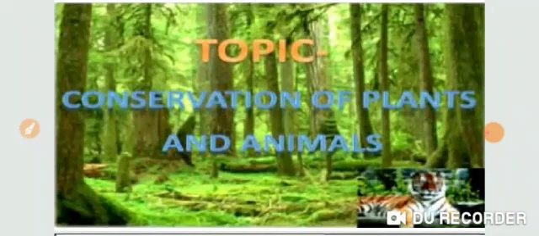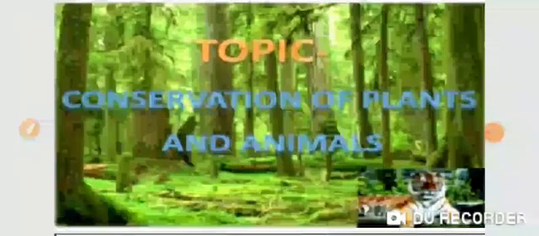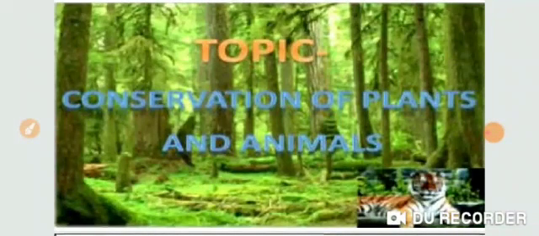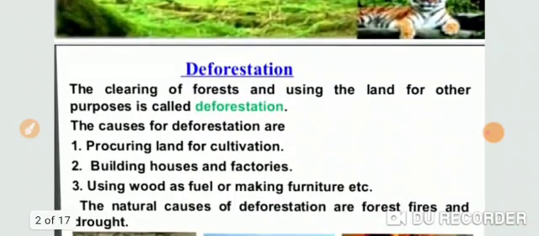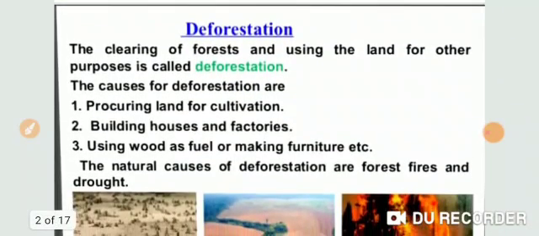What is the aim of our conservation? Through conservation, we preserve the quality of our environment, and secondly, we ensure a continuous availability of useful plants, animals, and other material for future generations. Today in this chapter we will discuss deforestation and its causes, what the consequences of deforestation are, and how we can conserve the forest and wildlife. So very first we will discuss our first topic, that is deforestation.